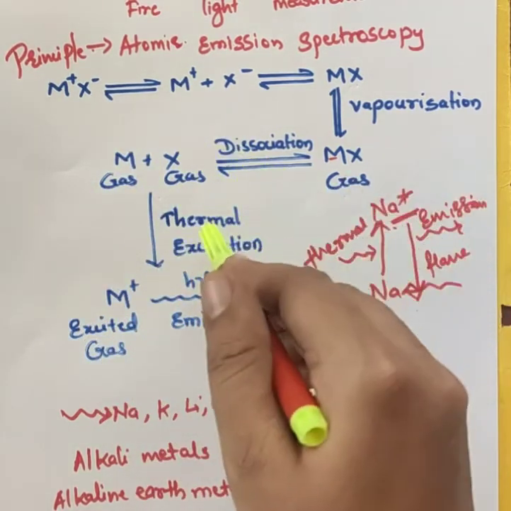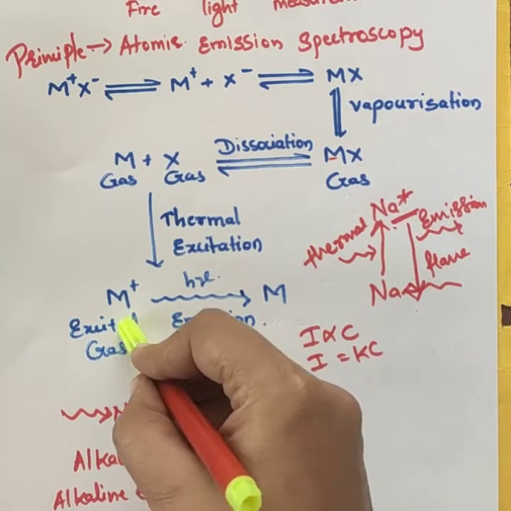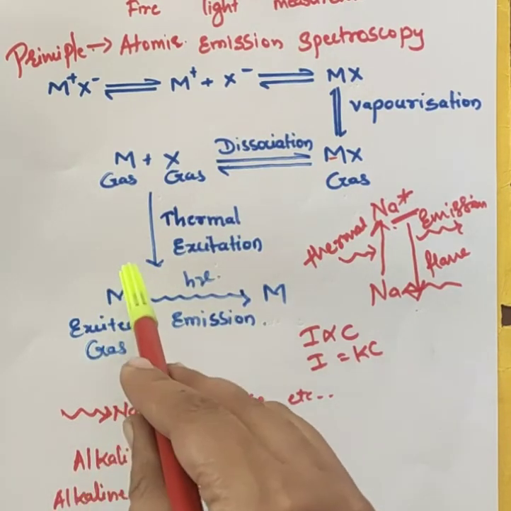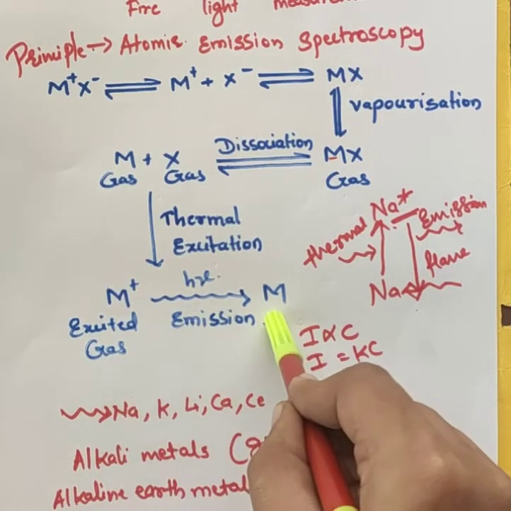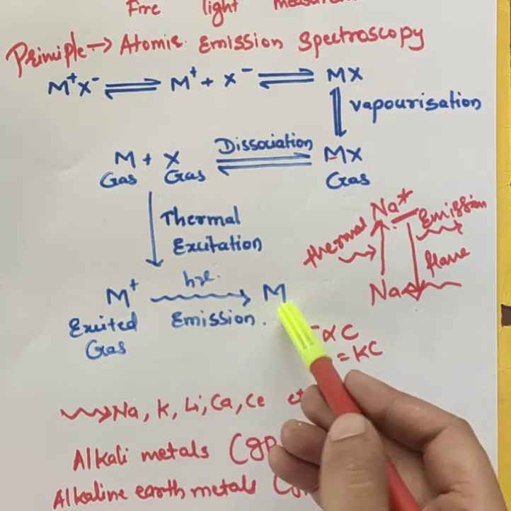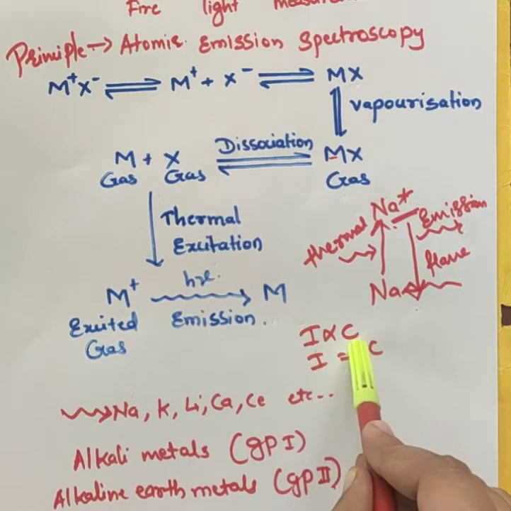With further absorption of thermal energy, they are excited to a higher energy level, like M plus, and after emission it comes back to M. This emitted radiation is directly proportional to the concentration of the element. I is the intensity of the emitted radiation and C is the concentration of the element.